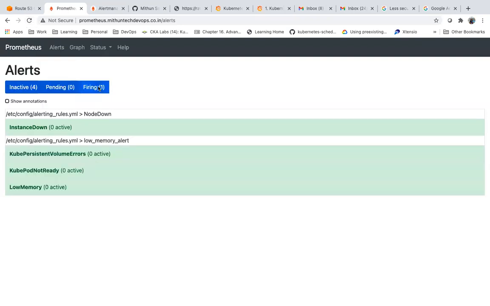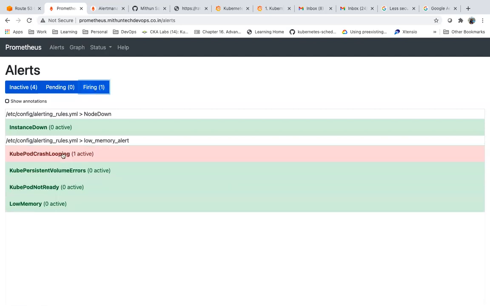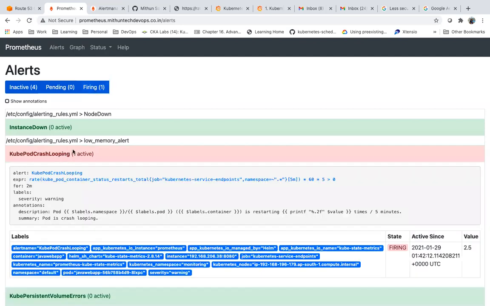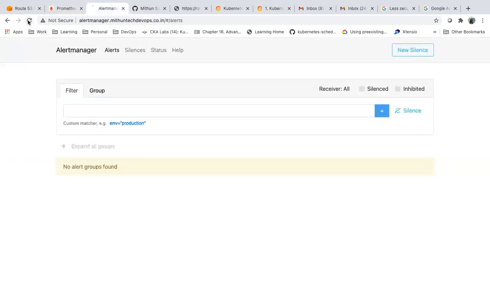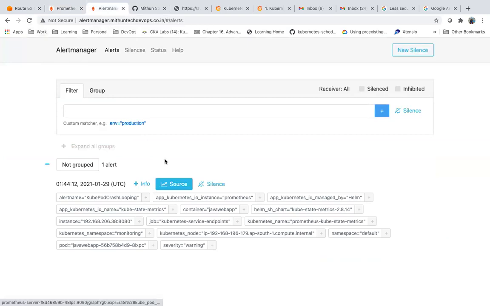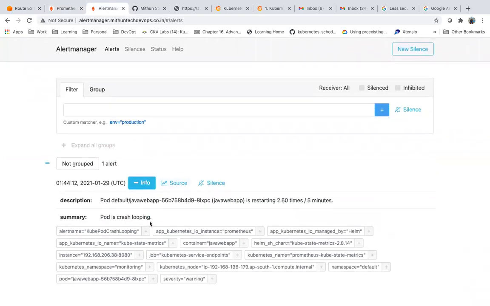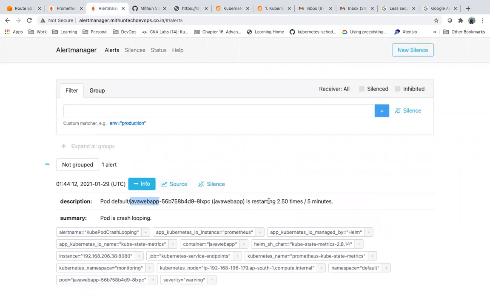Now do you see it's fired now? From pending state it went to fired state. Now it's firing the alert. So this alert will be pushed to which one now? If I refresh here, do I see that alert here? Now I have one alert here. The pod is in crash loop, right? Now what will this Alertmanager do?